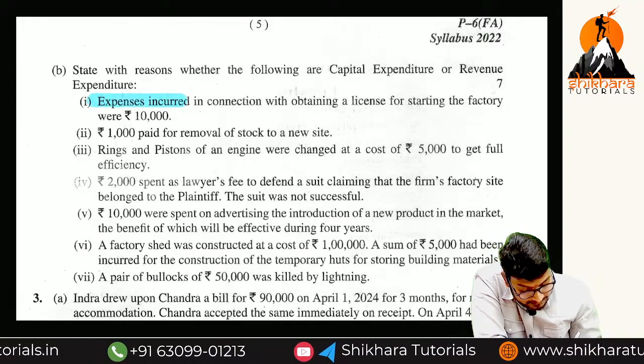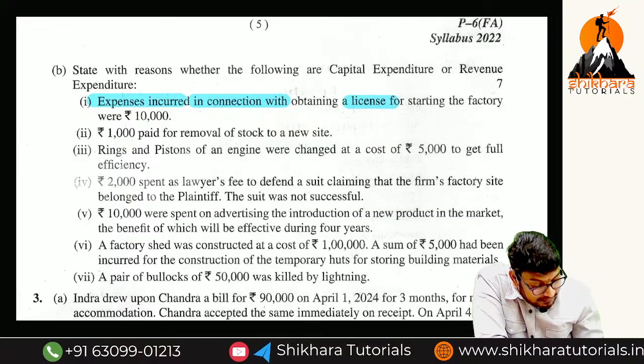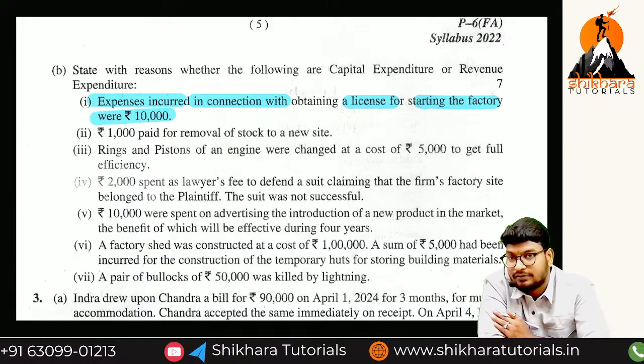Expenses incurred in connection with obtaining a license for starting the factory, rupees how much, ma? 10,000. Okay. What is your assumption?